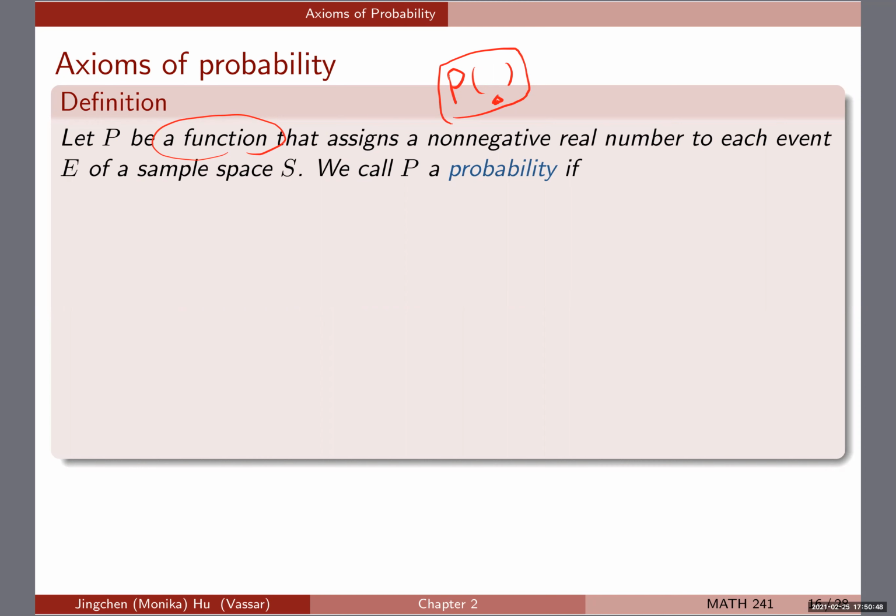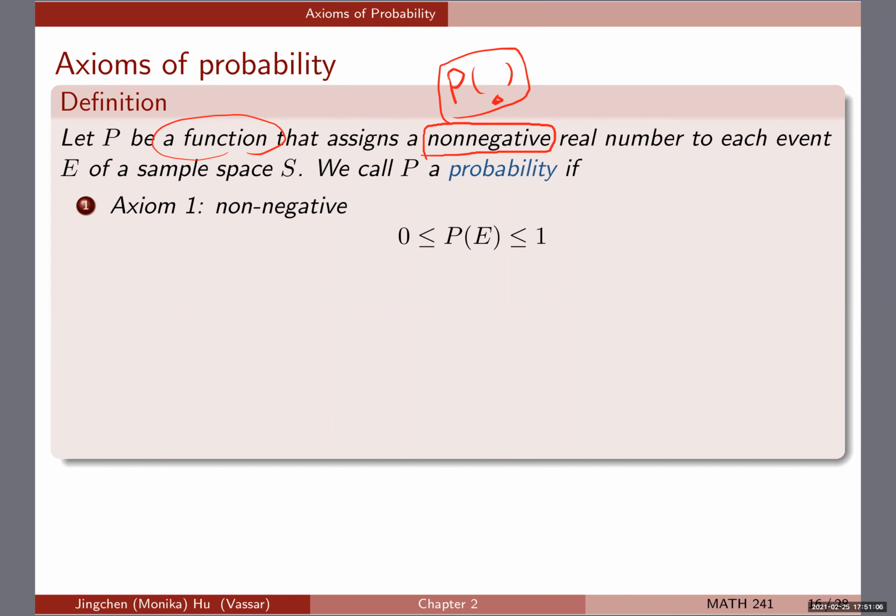All right, so probability P is a function that assigns a non-negative real value to each event E of a sample space S. We will call P a probability if it satisfies three axioms.